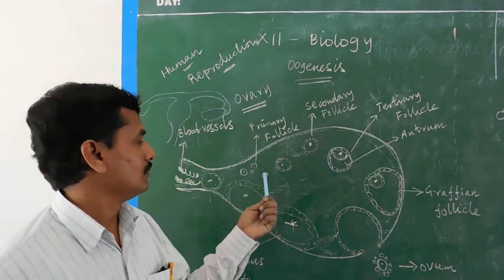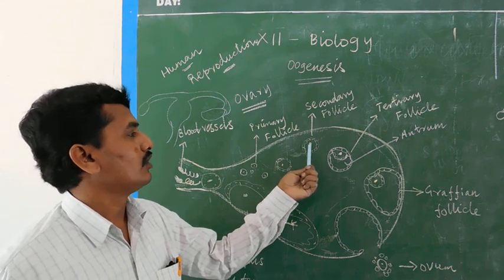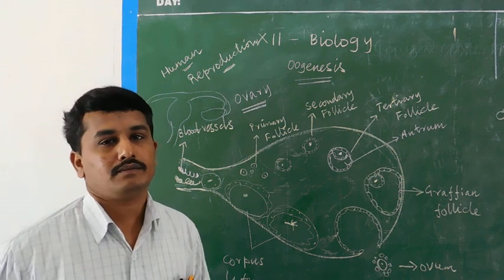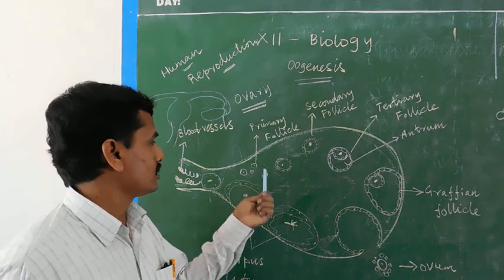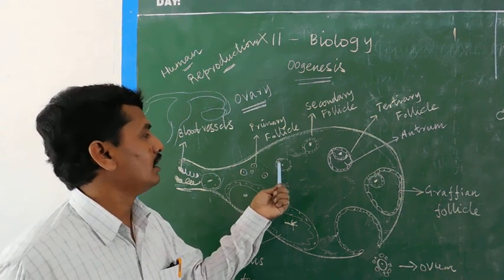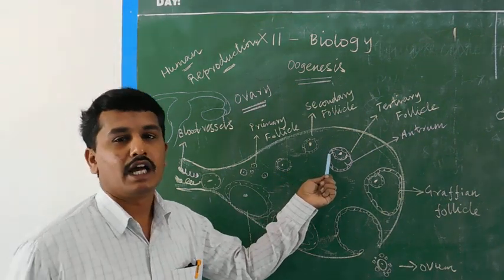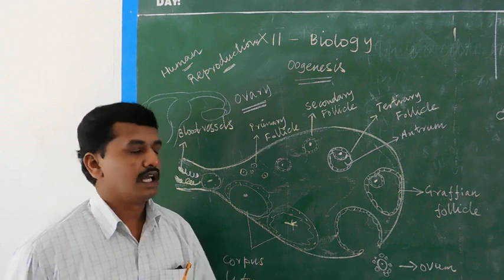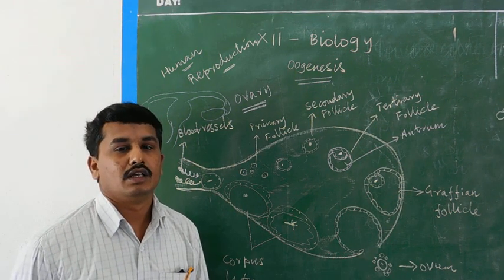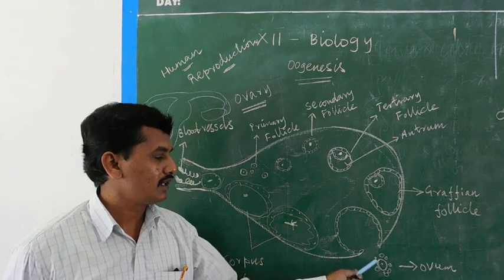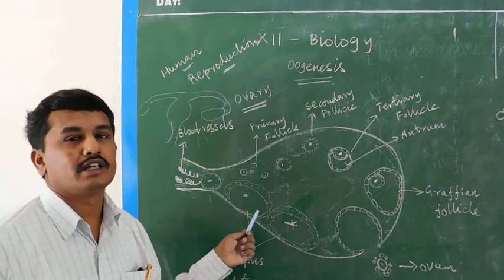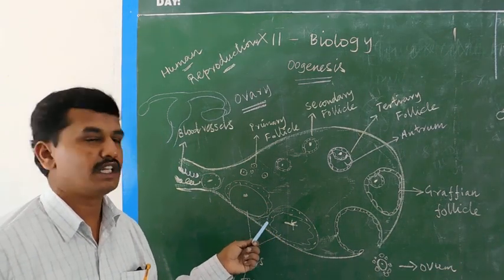The developmental stages total primary follicle, secondary follicle, tertiary follicle, and Graafian follicle. After releasing the ovum, the Graafian follicle slowly regresses and shrinks.